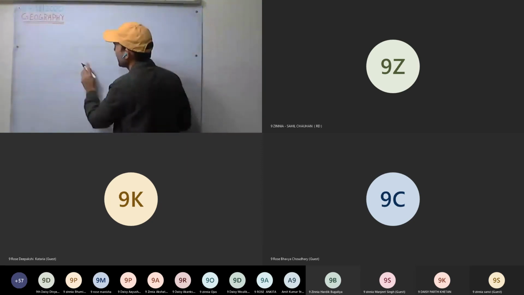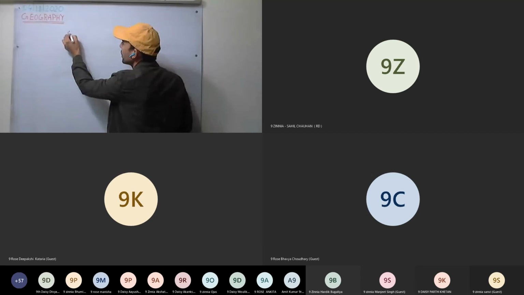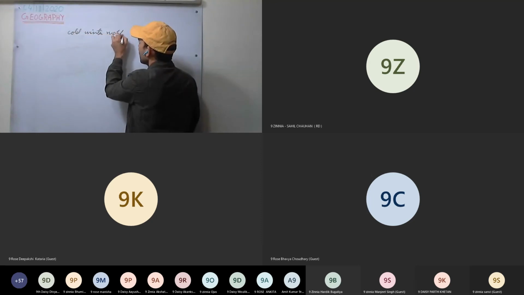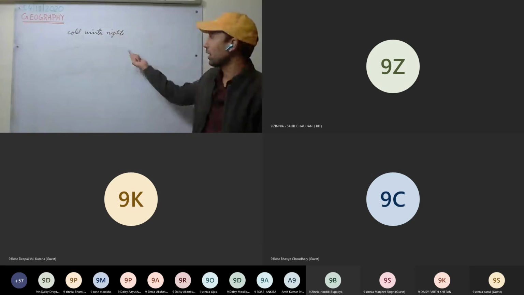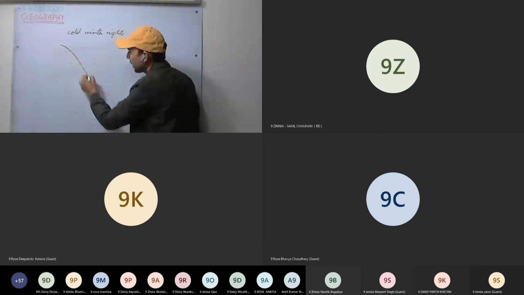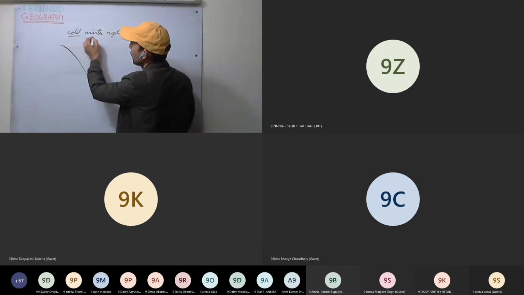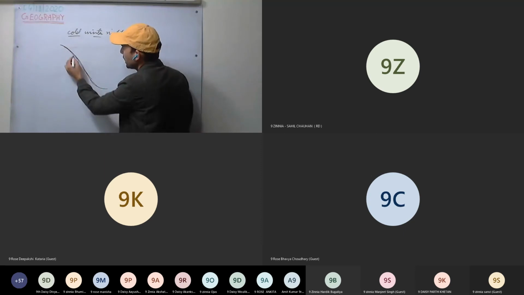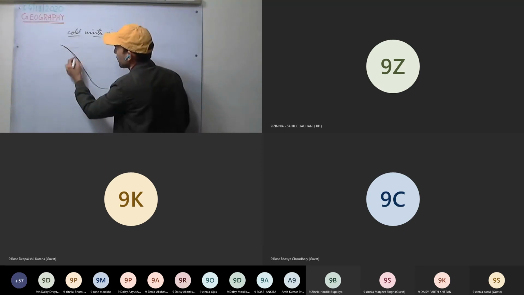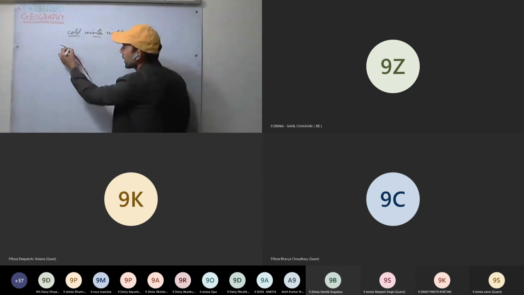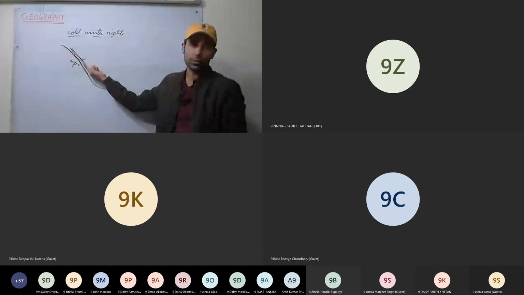So mainly see here, when we are having cold winter nights, what happens? Mainly it happens on the slopes. For example, it is a cold winter night. The surface cools down. Now the air nearby it, surrounding it, also cools down.